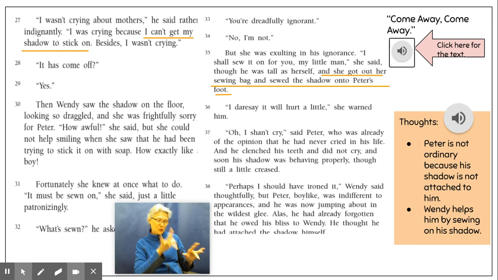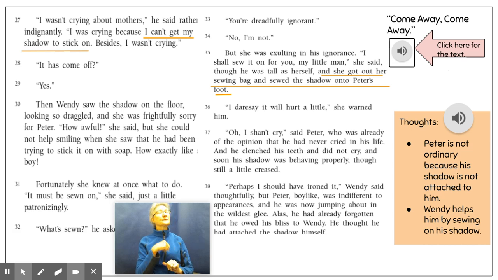How awful, she said, but she could not help smiling when she saw that he had been trying to stick it on with soap. How exactly like a boy. Fortunately, she knew at once what to do. It must be sewn on, she said, just a little patronizingly. What's sewn? He asked. You're dreadfully ignorant. No, I'm not. But she was exulting in ignorance.